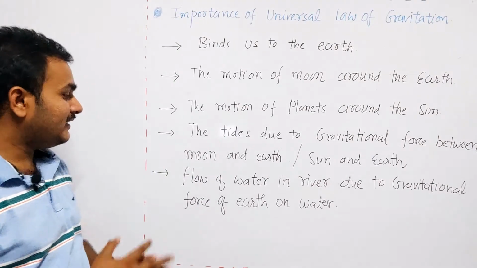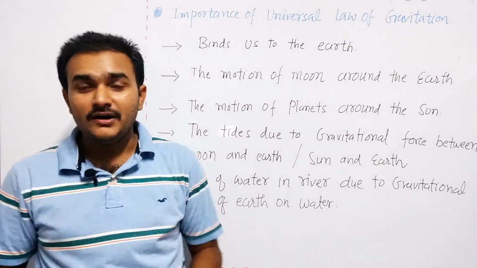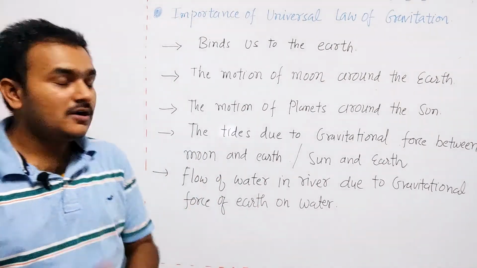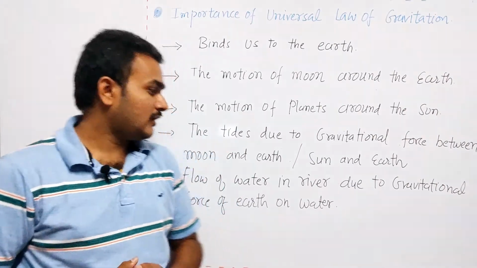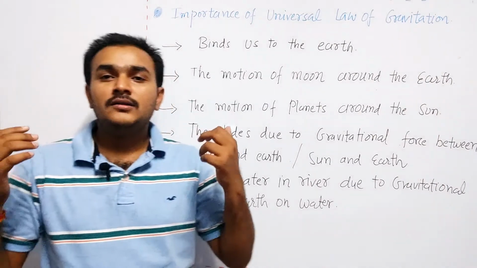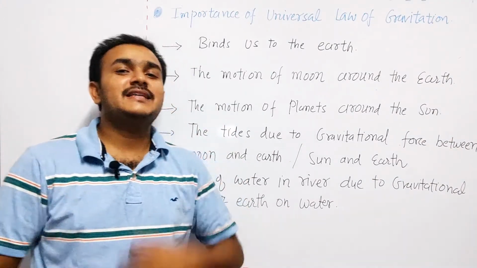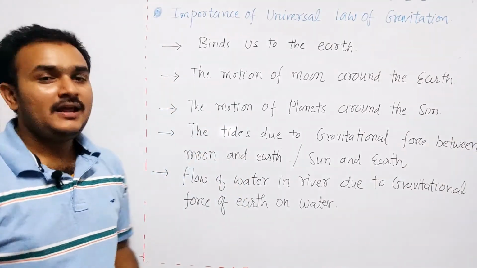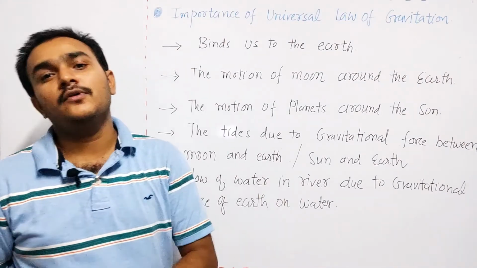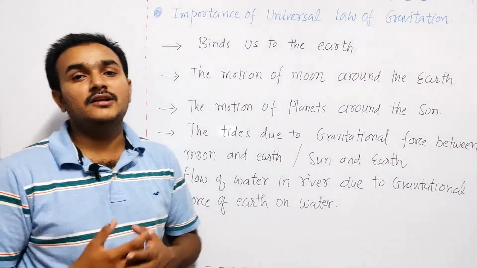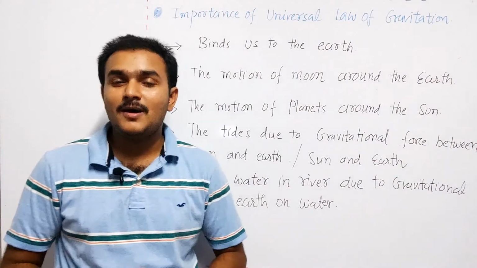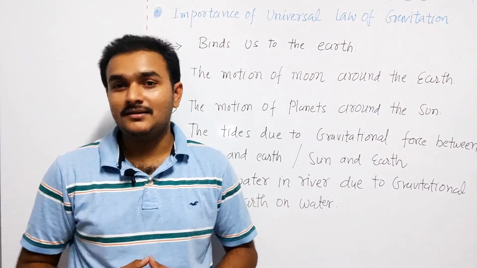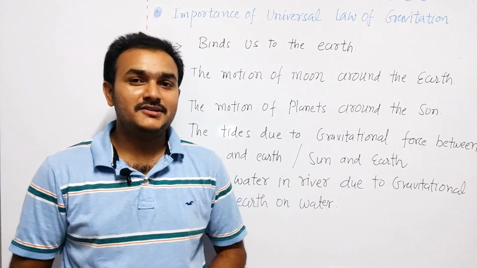The last point is the flow of water in rivers due to the gravitational force of earth on water. Rivers are flowing with lots of water because the gravitational force of earth is acting on the water in the river, due to which rivers flow from one point to another point on the surface of the earth. So this is all about the universal law of gravitation and the topic gravitation.